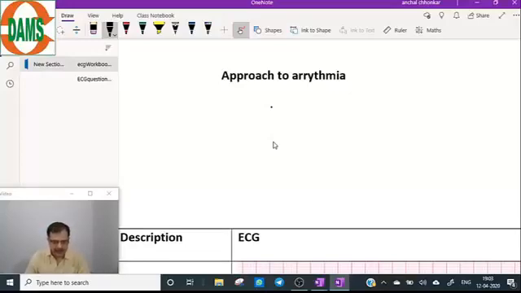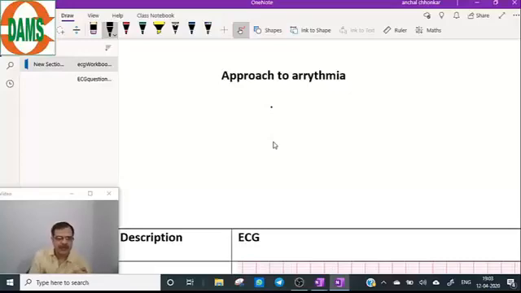So, starting with the approach to arrhythmias. Number one: whenever a question comes on arrhythmias, it can be of two types in your exams.